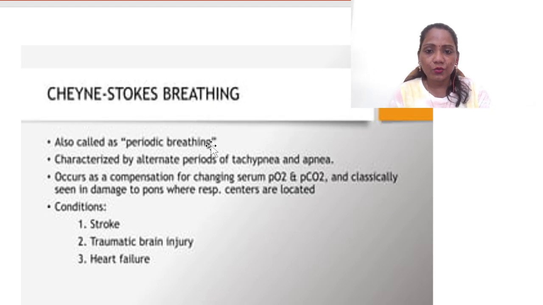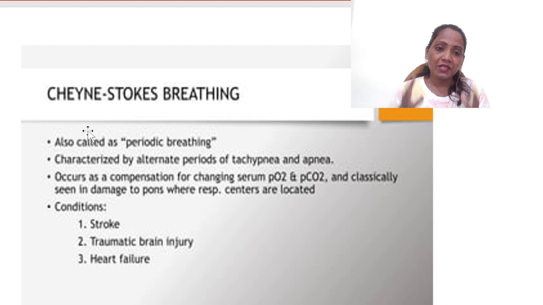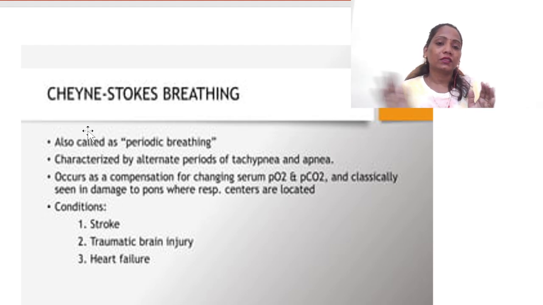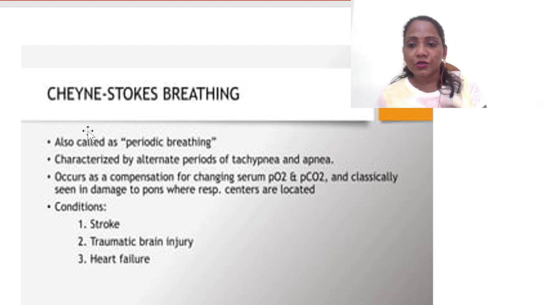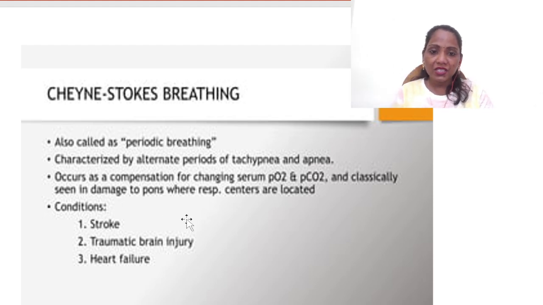And this is another one, Cheyne-Stokes breathing. It is also called periodic breathing. It's characterized by alternating periods of tachypnea and apnea. There can be more respiration, or suddenly the breathing may cease, and then less breathing also will be there. It occurs as a compensation for changes in the serum CO2 and O2 levels. It is classically seen in damage to the pons where the respiratory centers are located.